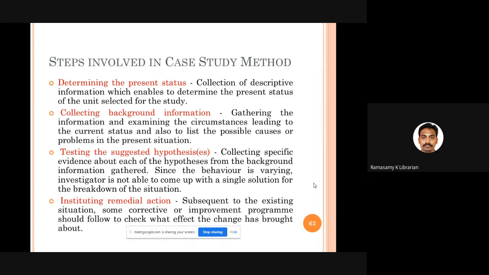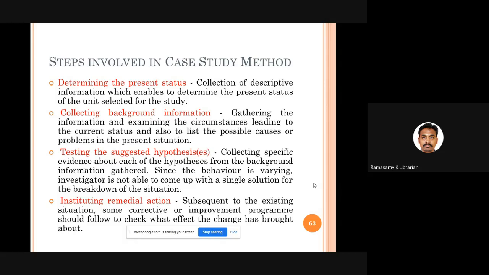What are the steps involved in case study method? First of all, you find out the present status of that particular case. If you take a child who has some mental problem, you try to find out the present problem of the child. Second step, collect the background information: what were the problems or causes that made the boy reach this particular stage.